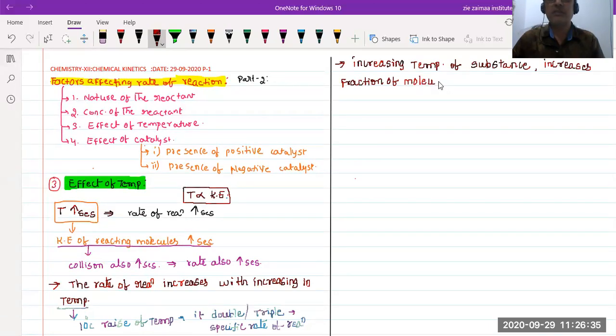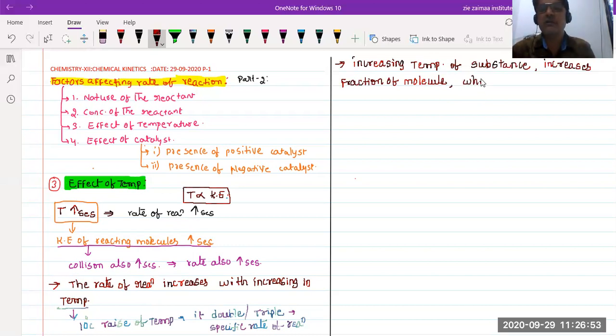Fraction in the sense means simply here that we can say collision, isn't it? So the fraction of molecules also increases. Then what happens? Obviously the collision, which can collide with a greater energy.